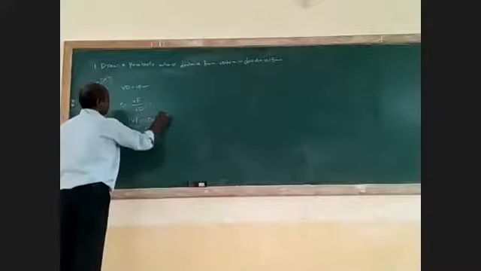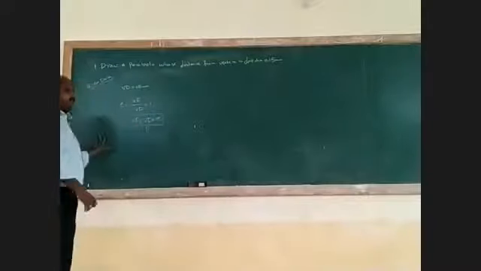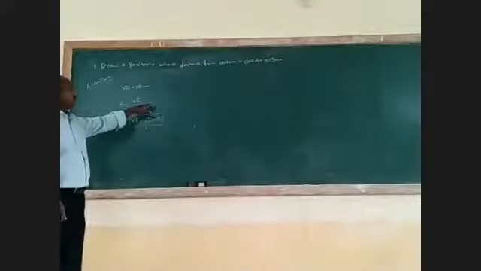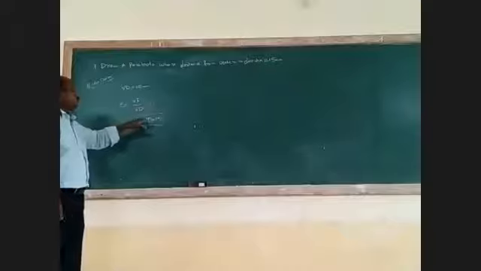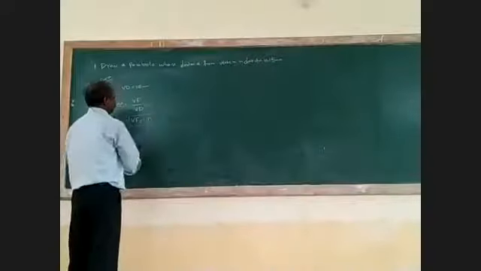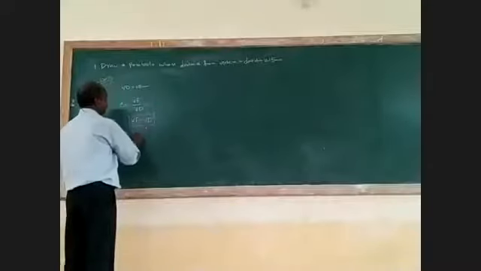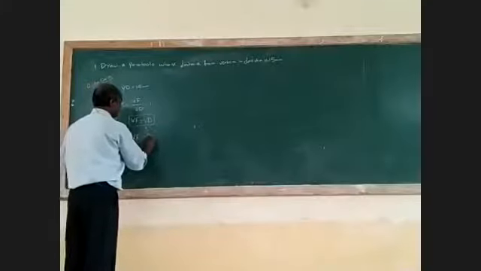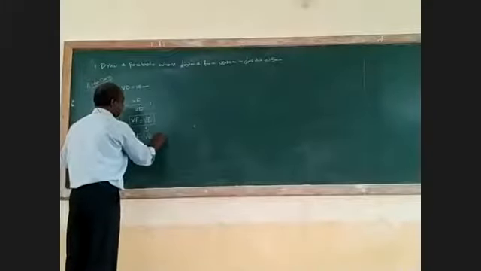Therefore, VF and VD are equal to 15 mm. You understand? VF by VD equal to 1 means VF and VD are the same. Since we know the VD value, we put VF and VD equal to 15 mm.